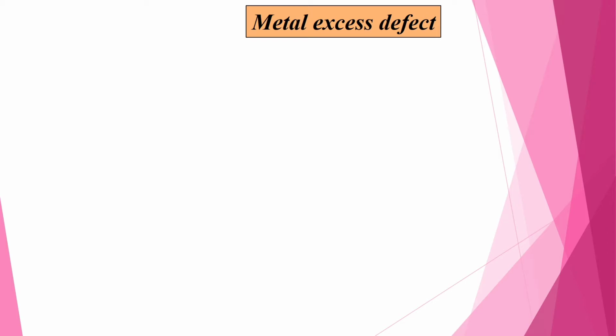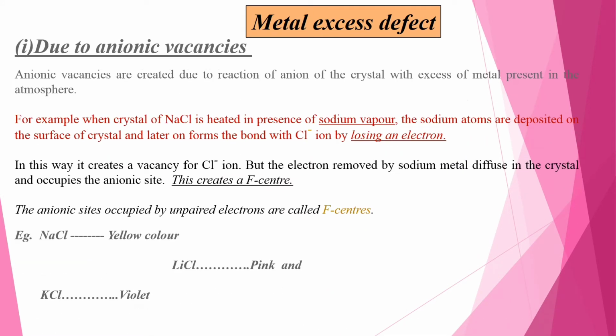Metal excess defect. Metal excess defects are of two types: due to anionic vacancy and due to extra cations. Number one is due to anionic vacancy. Anionic vacancies are created